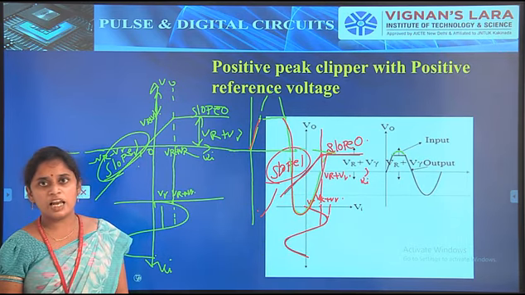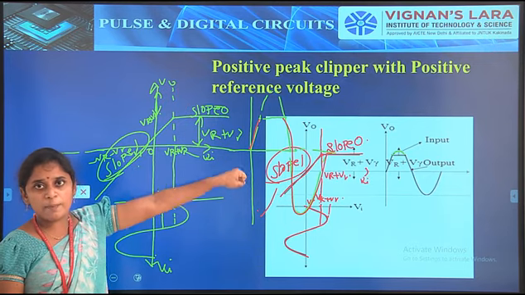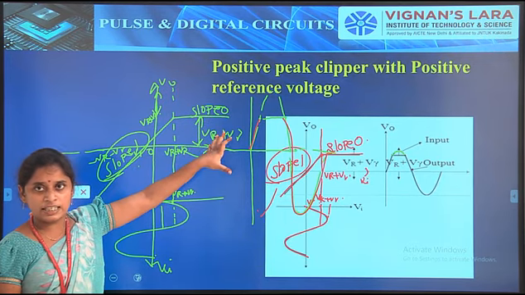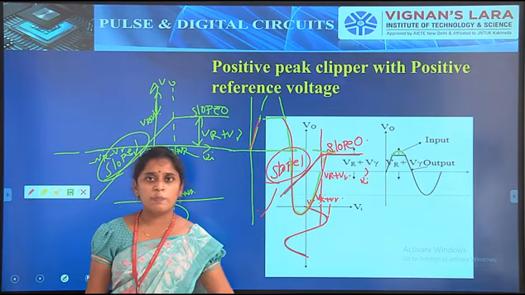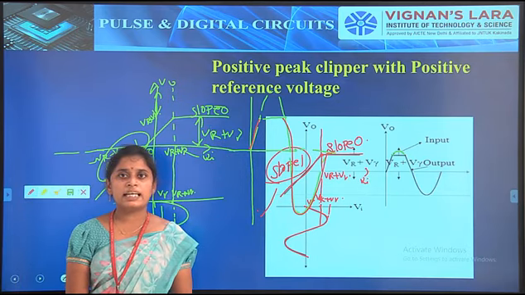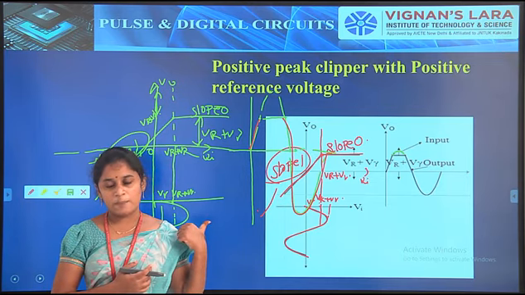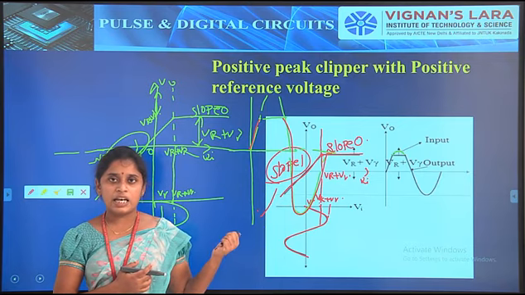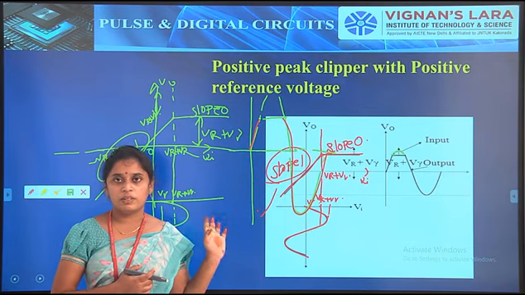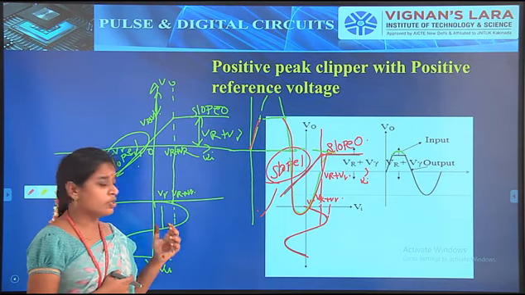As the name itself says, the positive peak clipper clips the positive part of the input signal with the reference level. So this is about the positive peak clipper. In the next class we will discuss the remaining ones, that is a positive peak clipper with a negative reference voltage as well as a shunt negative clipper. So that is about the positive peak clipper with positive reference voltage.